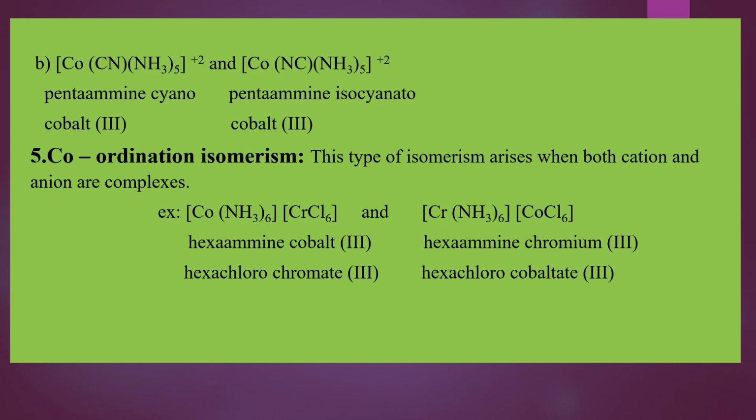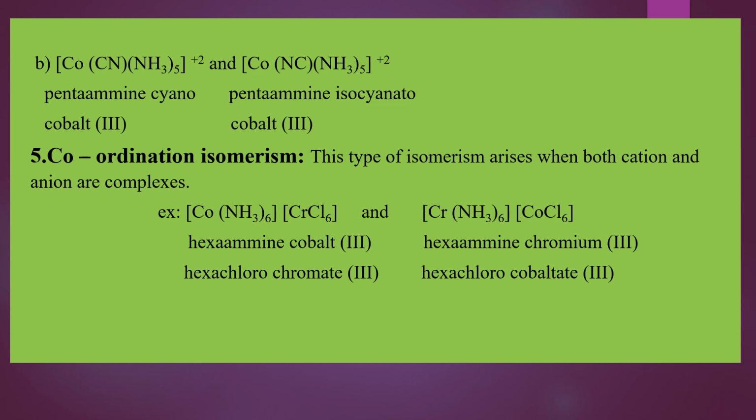The remaining three types of structural isomerism which we have learned in this class. The third type is hydrate isomerism. What are hydrate isomers, students? The isomers which differ in the number of water molecules attached to the central metal ion as ligands. That is hydrate isomerism. Then what is linkage isomerism?